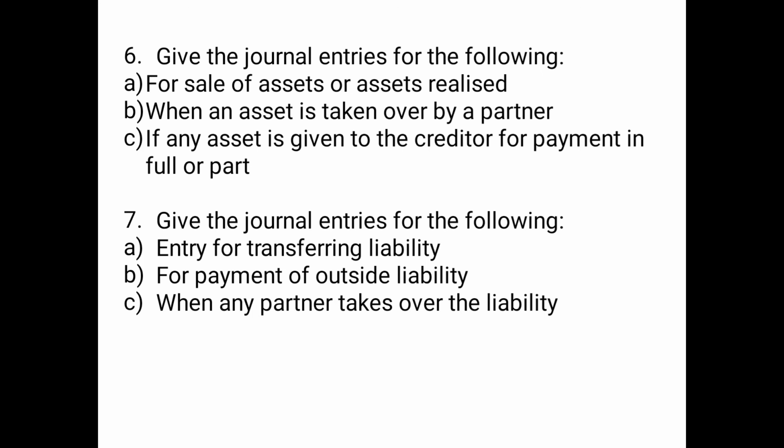Then question number 6, give the journal entries for the following. A, for sale of assets or assets realized, the entry will be cash or bank account debited to realization account. Then when an asset is taken over by a partner, the entry would be realization account credited and partners capital account debited, that is partners capital account debited to realization account. And if any asset is given to the creditor for payment in full or part, in this case no entry will be passed.